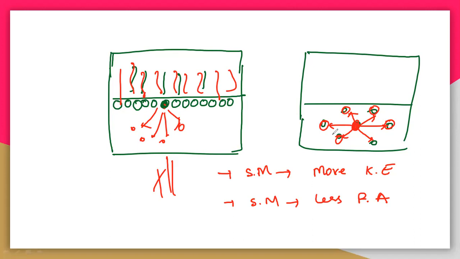because there is less force of attraction, only one side is there, so definitely the molecules can easily move, even though they have more kinetic energy. The kinetic energy is nothing but the energy of motion. So they can easily move from that particular place; they have more kinetic energy and less force of attraction, so they can easily escape. The vapors can be easily produced here. So the surface molecules can easily evaporate compared with the bulk molecules. Let us understand these things first.